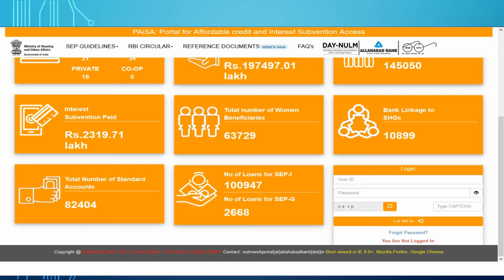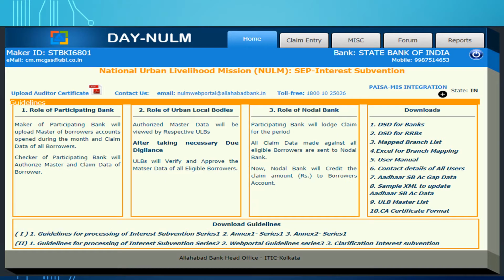This is the home page of Paisa portal. As you see, there is a user ID and password. Kindly log in with user ID and password. And this is the home page of the bank user.